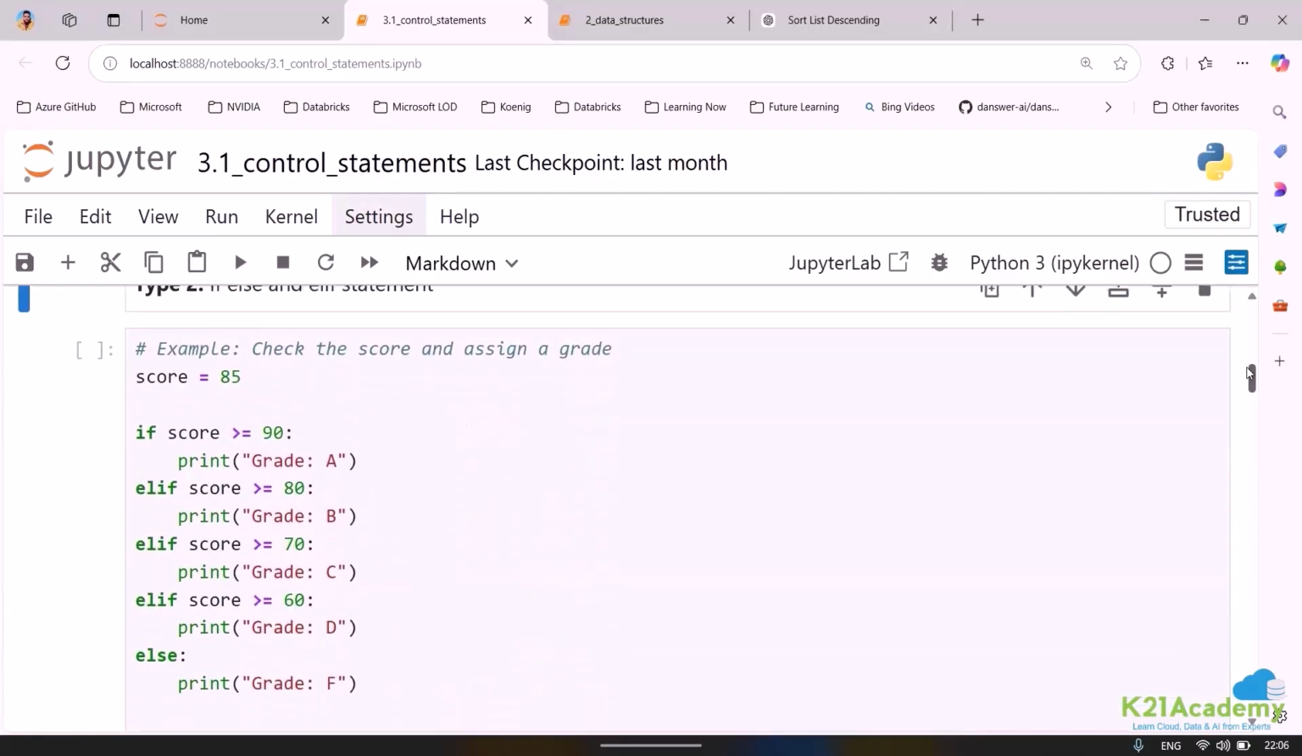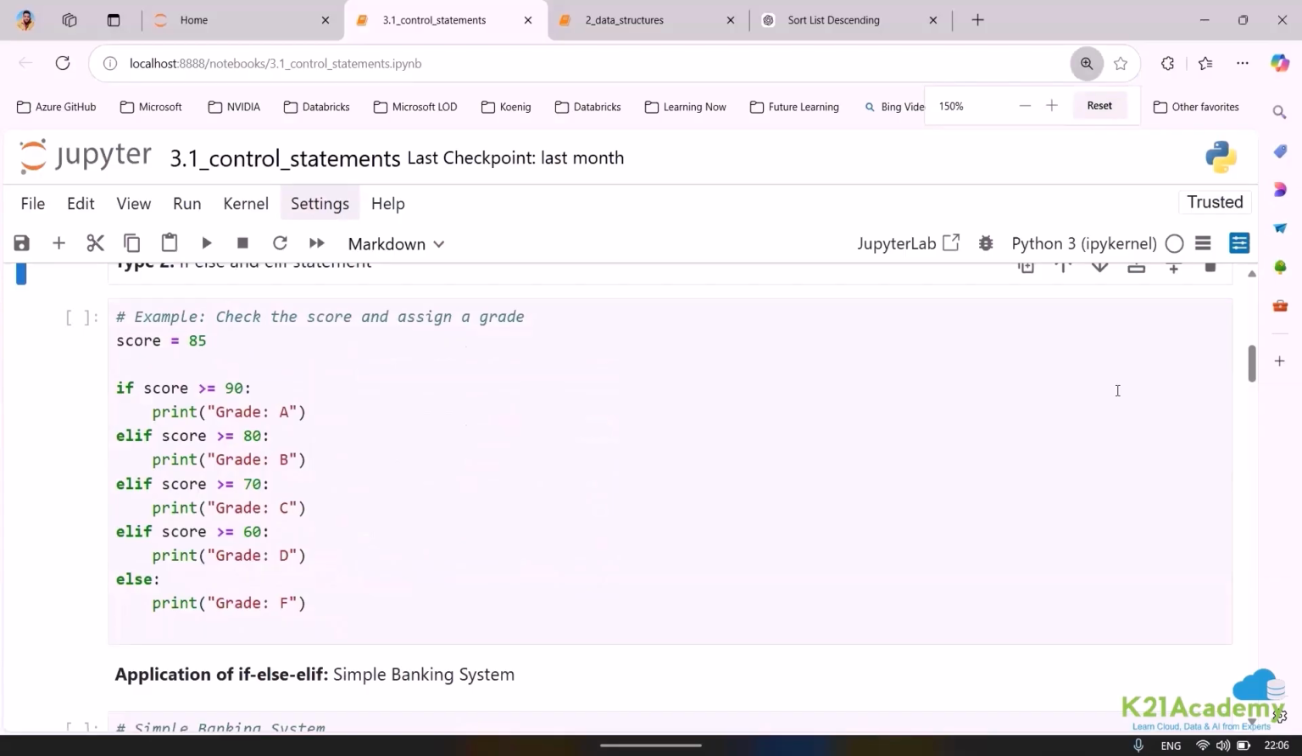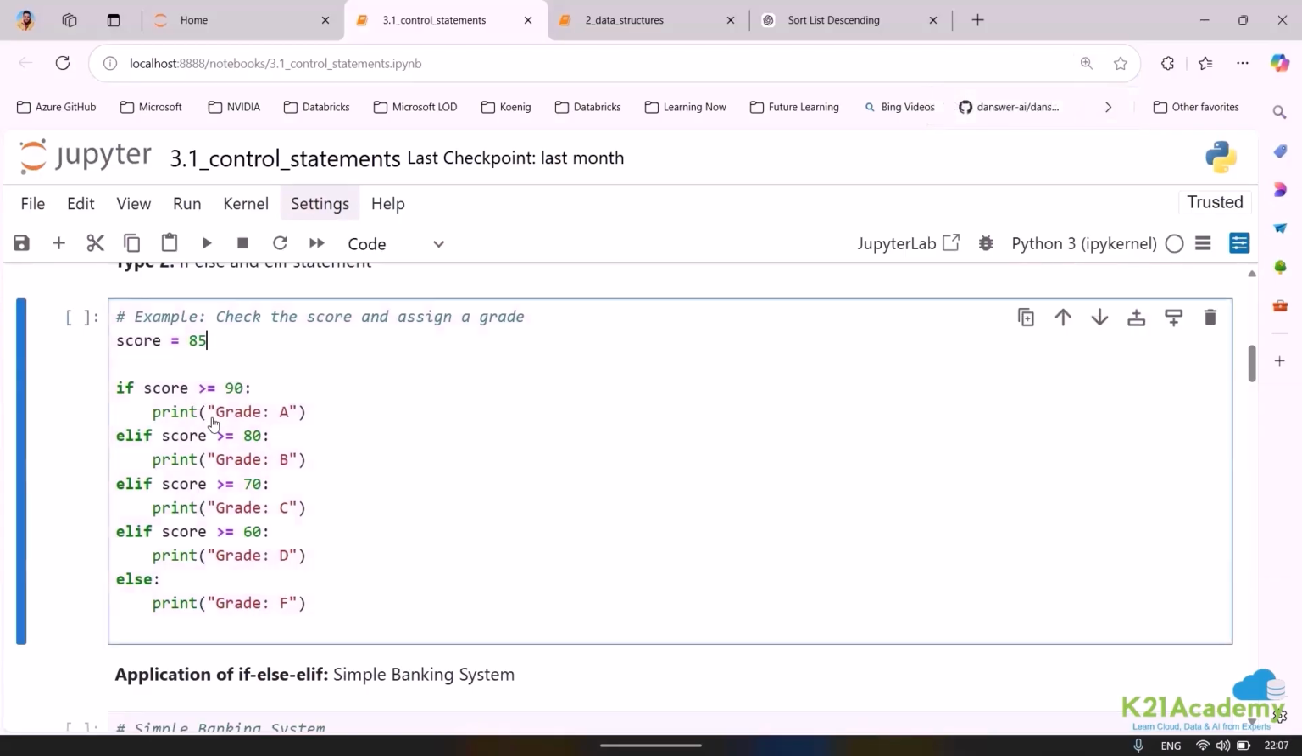Now, how will this work? Just look into this. Let me zoom out a little bit. I've got a score of 85. Always remember, I did not specify the syntax: for an if-else statement, you will always see that we have a colon at the end. Okay. And indentation is very, very important in Python. The more you practice, the better it will be for you to understand indentation.